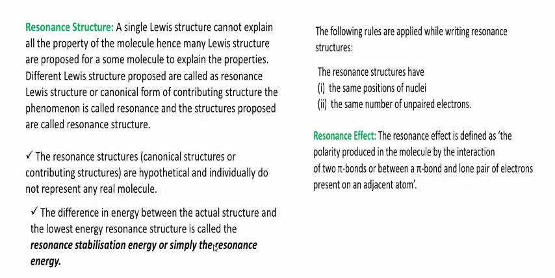The difference in energy between the actual structure and the lowest energy resonance structure is called resonance stabilization energy or simply the resonance energy. Remember, this point is also very important.